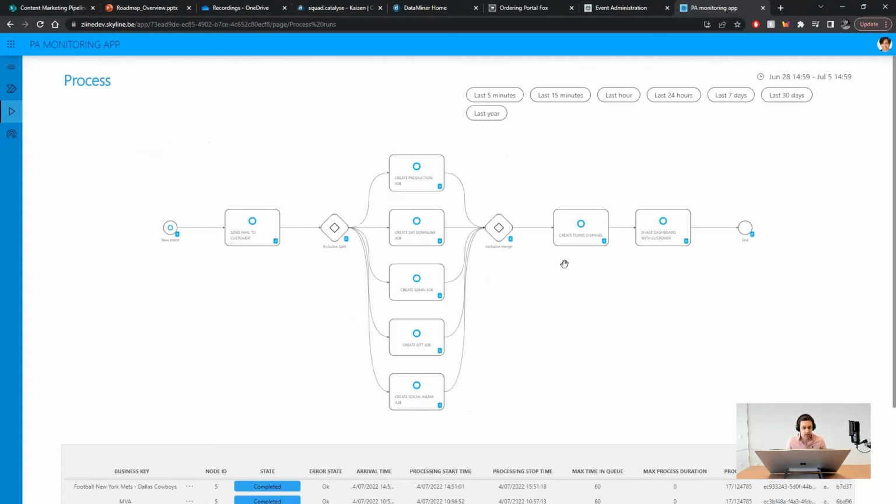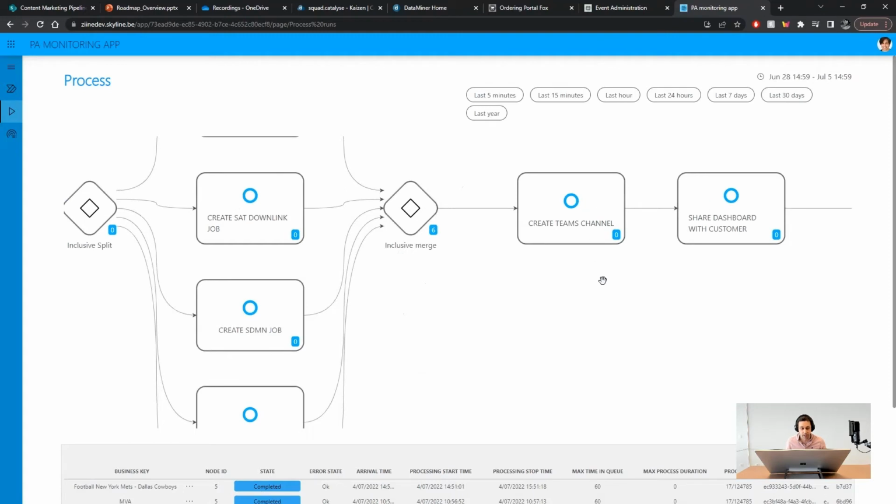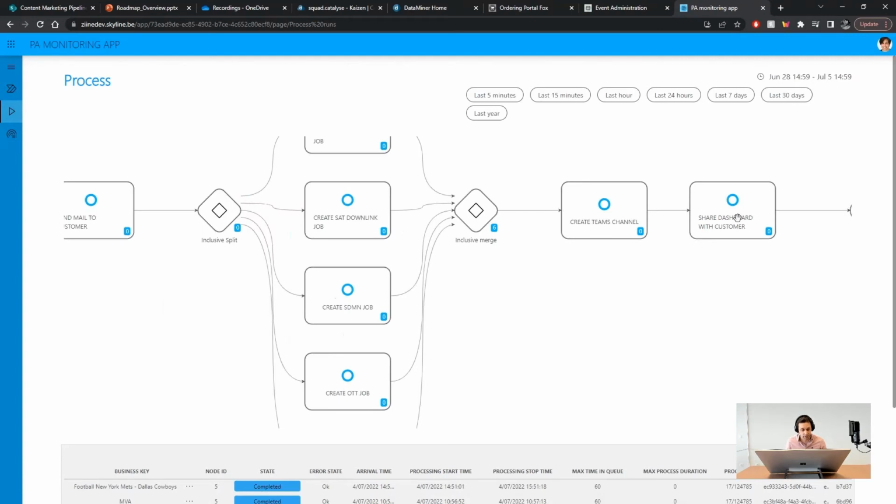So based on that, different jobs will be automatically created and assigned to each respective team. After that, a Teams channel is automatically created with all relevant stakeholders included to enable proper communication with the customer. This ensures event-level communication for the right people. A dashboard containing important metrics and information related to the event will be automatically created too.